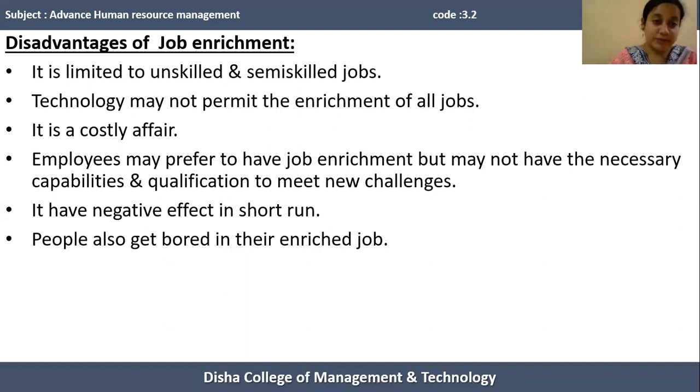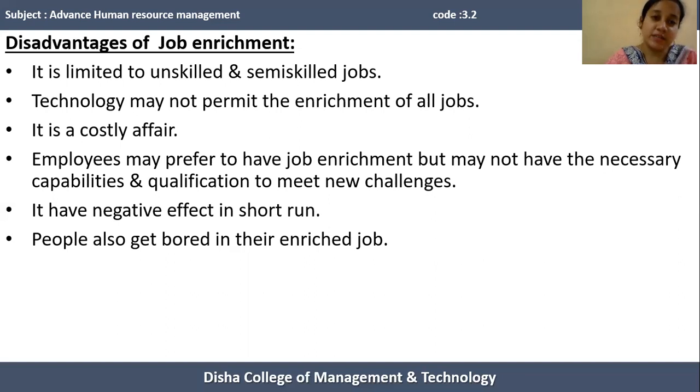Next disadvantage of job enrichment is that employees may prefer to have job enrichment but may not have necessary capabilities and qualification to meet new challenges. Sometimes employees are interested to enrich a particular job to get more level of freedom, but they may not have sufficient capabilities, may not have enough qualification to meet the challenging task provided by the organization, so that they are not able to accomplish their task in the most effective and efficient way.